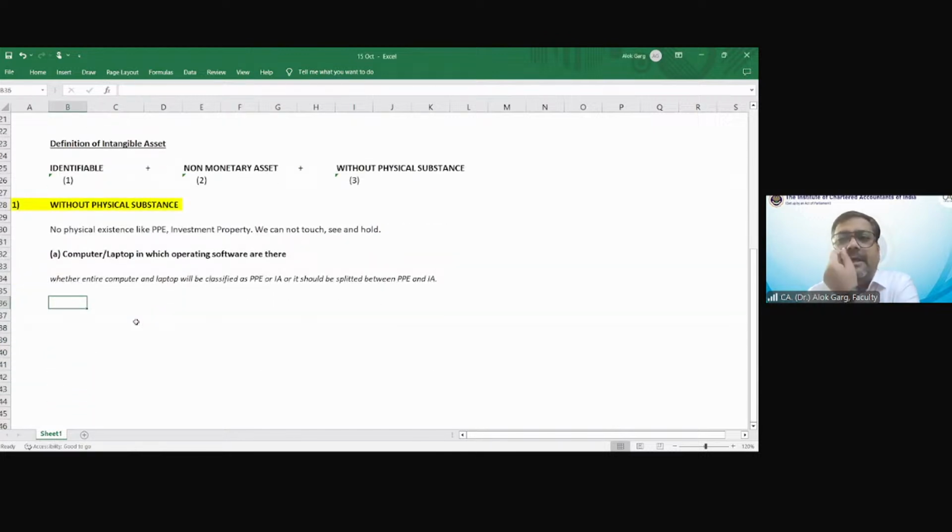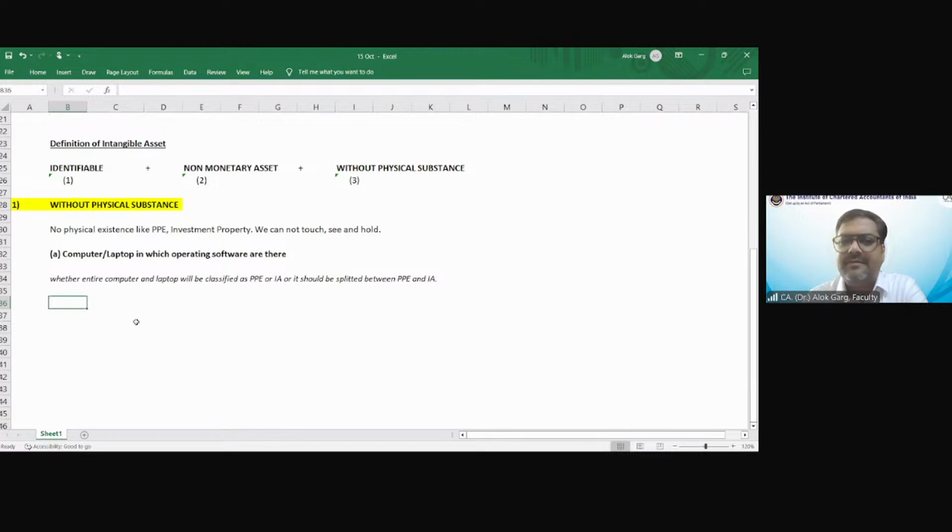Sir, what does it mean? Can the operating system run without this hardware, without this computer or laptop? Answer is no. So whenever you have purchased your computer or laptop, and it comes with the operating system, have you transferred the operating system from this machine to any other machine? Answer is no, never.